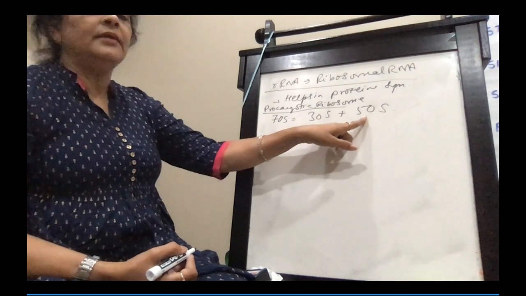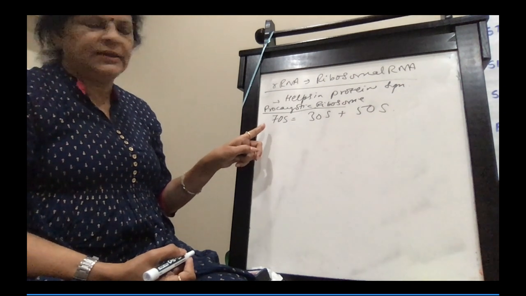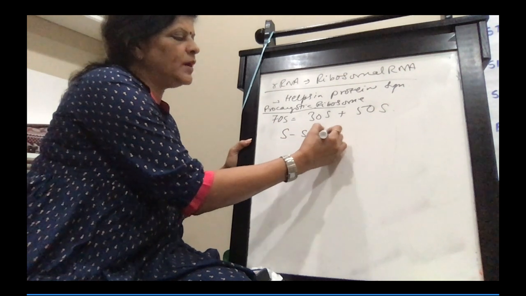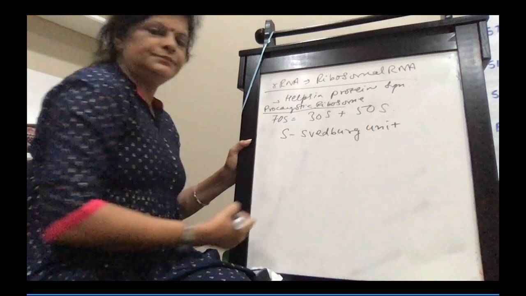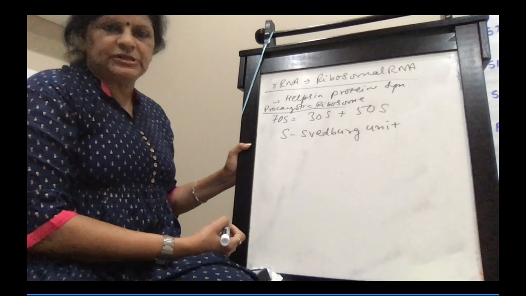Don't think that 30 and 50 should add up to 70. It will not happen like that. What do you mean by this S? S is basically the Svedberg unit, which is the unit for coefficient of sedimentation.